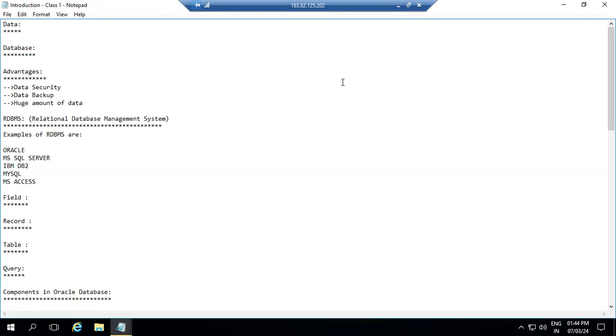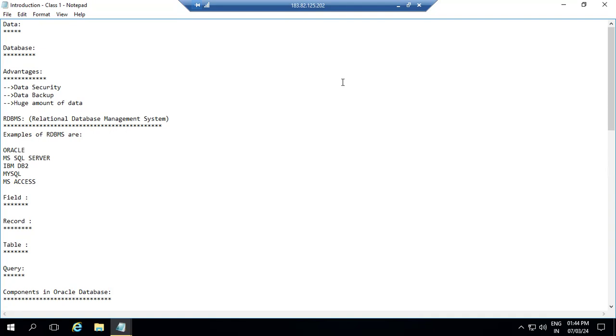So that is the advantage for the database here. Next is the data backup. Why do we call it data backup? We are creating a copy of the data on your own system, so it is taking the backup. The next advantage is the huge amount of data, where it is storing a huge amount of data in memory. So these are the three advantages when we are using this database.